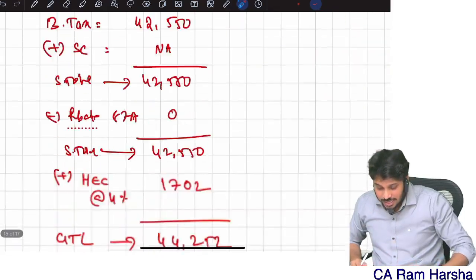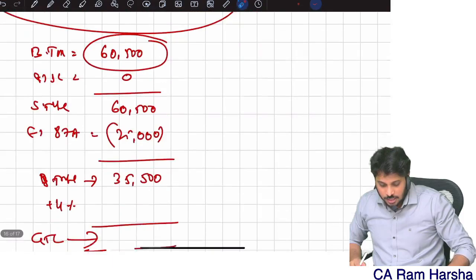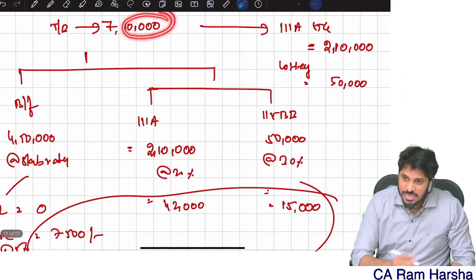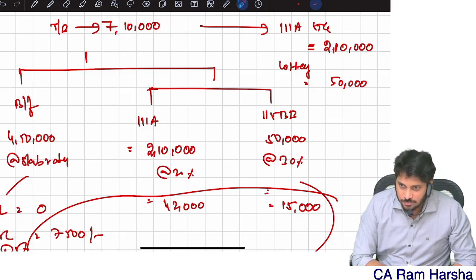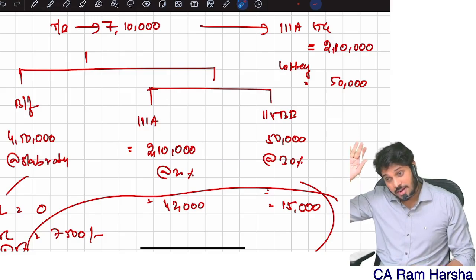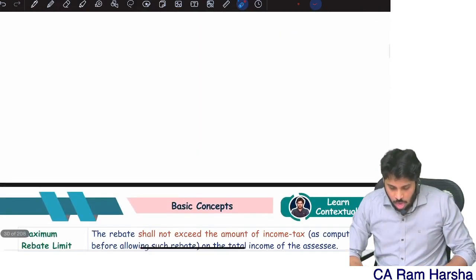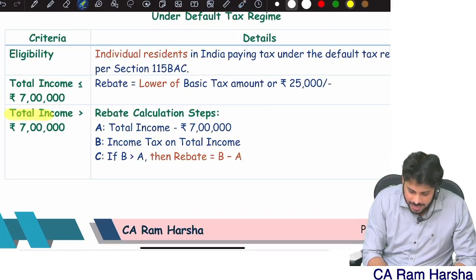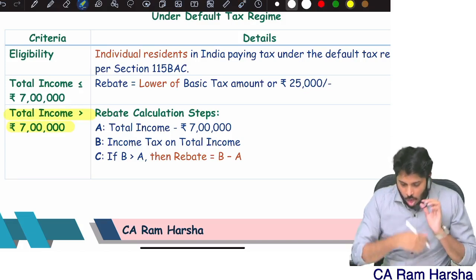Whereas in the default tax regime, here you see the income is only 10,000 extra. But what is the rebate amount? Suppose we do the rebate calculation when total income is more than 7 lakhs.